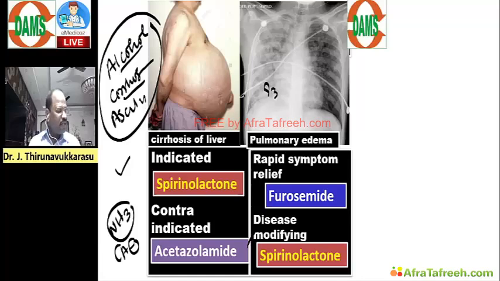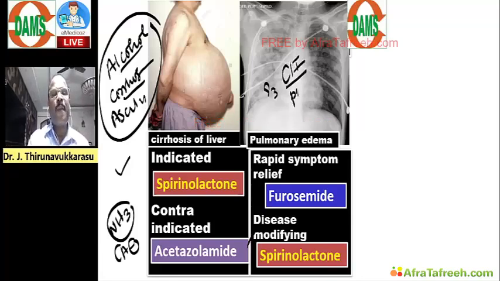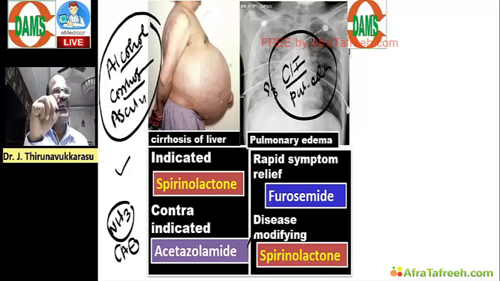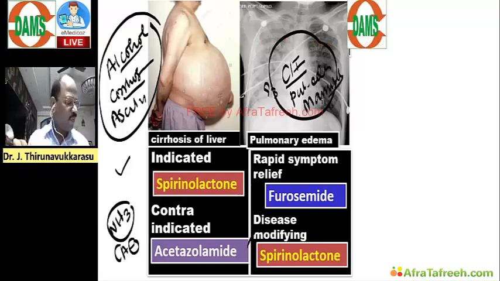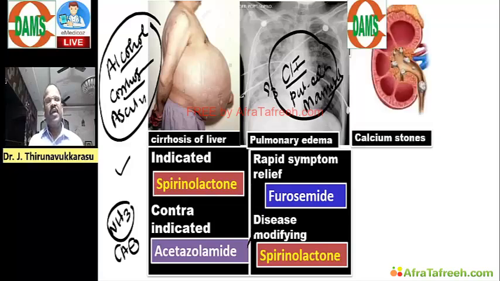Can you please answer one super question? Name the diuretic contraindicated in case of pulmonary edema. Anybody? Which diuretic is contraindicated for treating pulmonary edema? The answer will be mannitol. Mannitol is contraindicated for treatment of pulmonary edema. That's important. And then look here, they may ask this type of question: stones and diuretics.